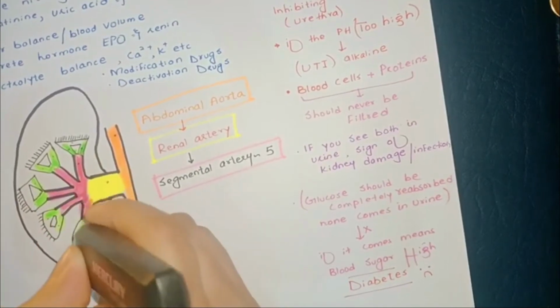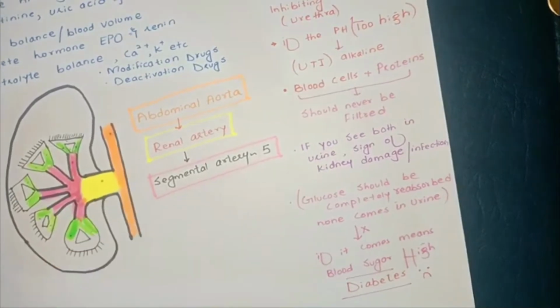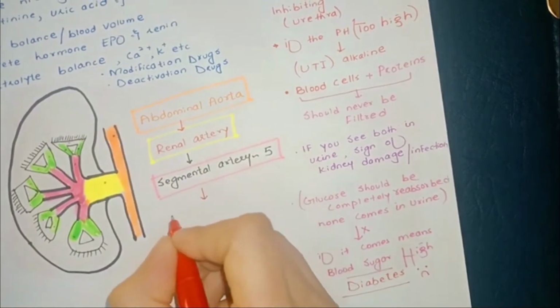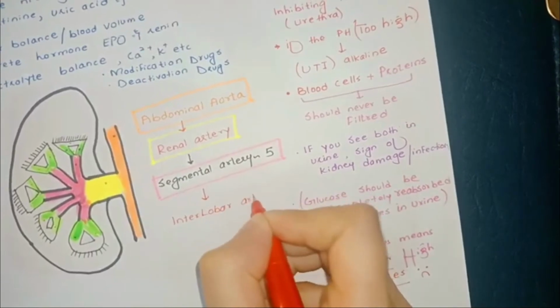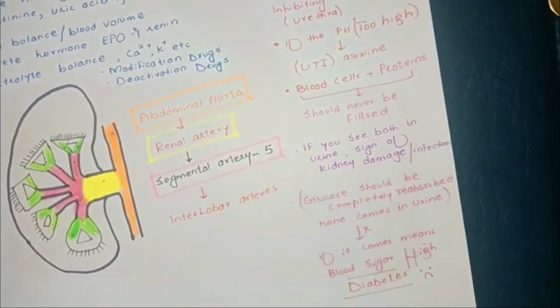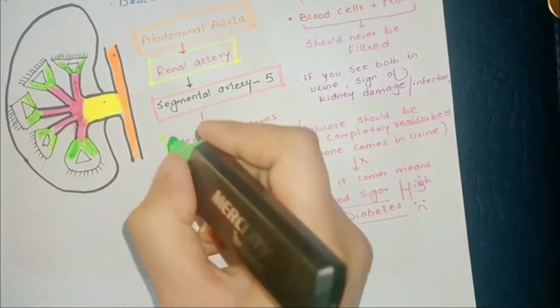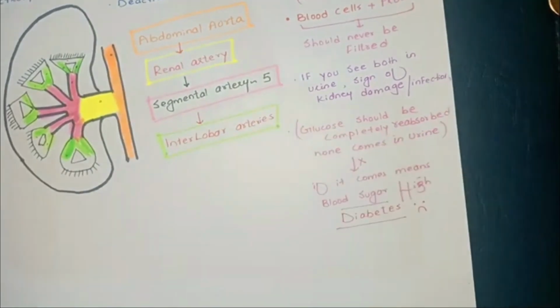These are called the interlobar arteries. I am marking them with the green color marker. You have about 10 of them, and notice every time it splits, the blood vessels get smaller.